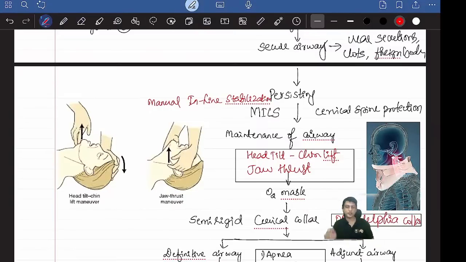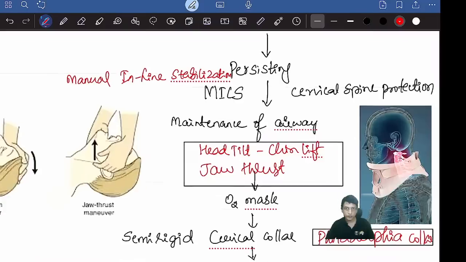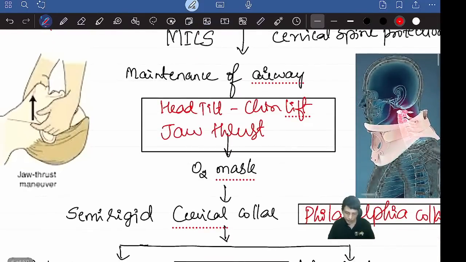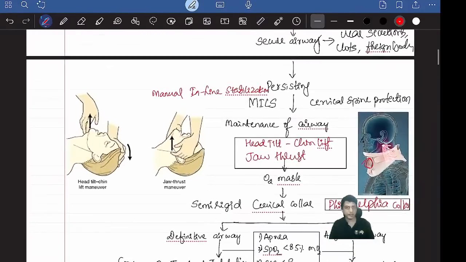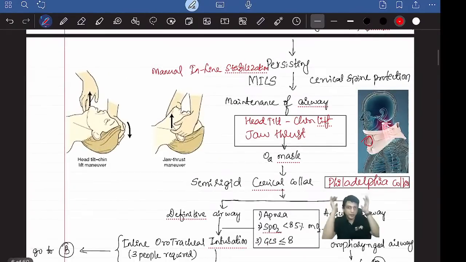The difference from the normal collar is that there's a hole in front, so that if you need to secure the airway with a tracheostomy, there is a hole here. Can you see? There's an opening here. If it's available, you can put it on. If not, one person should hold the neck and head in that position only till then.